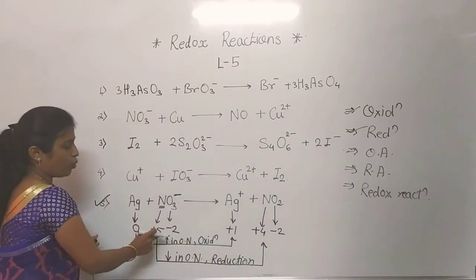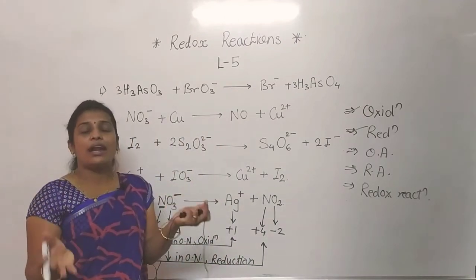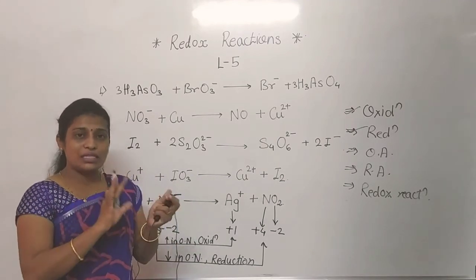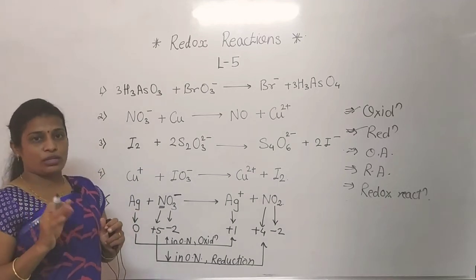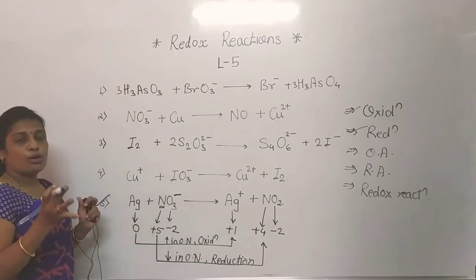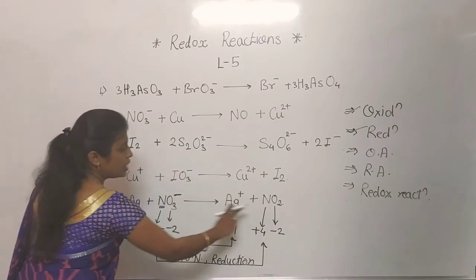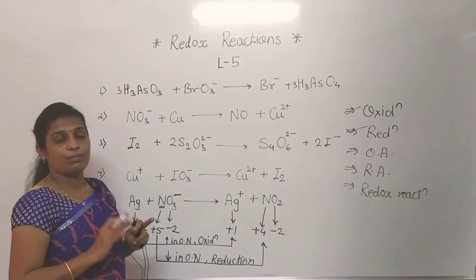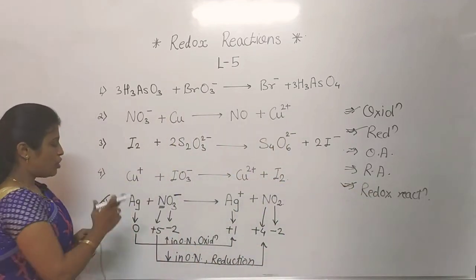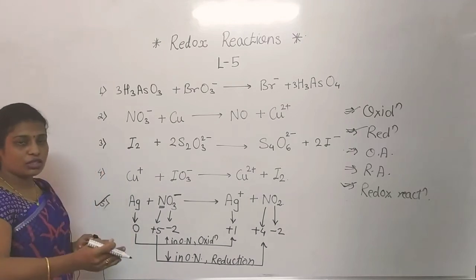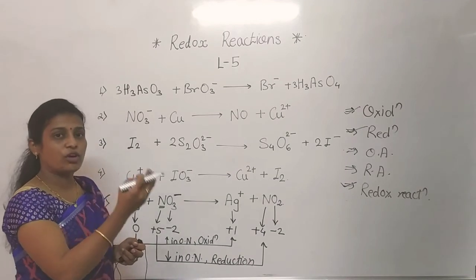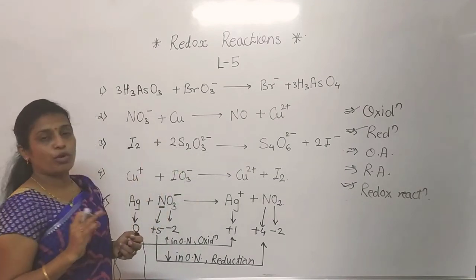Now see, both oxidation and reduction reactions take place in the same reaction. These reactions are called redox reactions. Now see, this fifth reaction in which oxidation and reduction both take place in the same reaction is an example of a redox reaction. So in this way we identified which one undergoes oxidation, which one undergoes reduction, and whether this is a redox reaction or not. These 3 points we have covered.